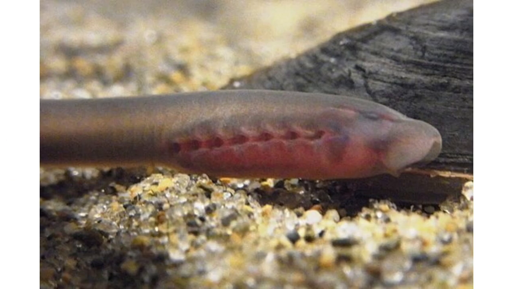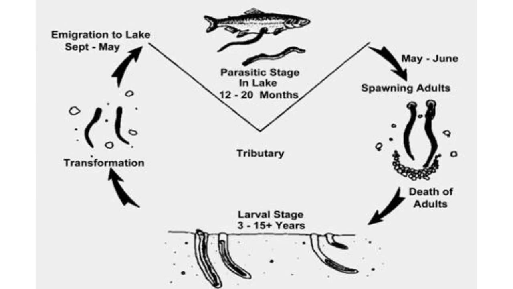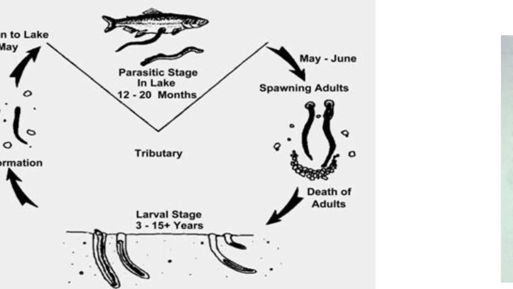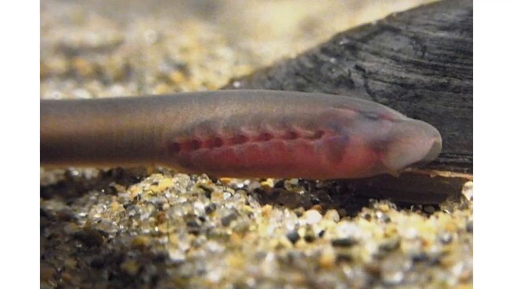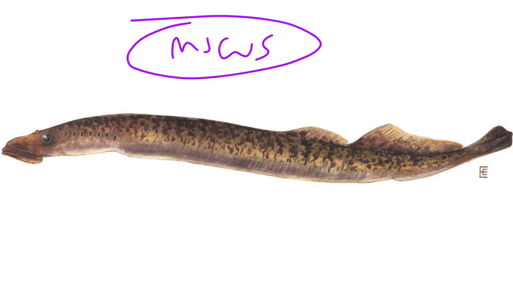So look at it. This is a lamprey. I want to show an image of a lamprey. I don't think I have it here. So this chromatophore that is present in the dermis gives it its characteristic color, and the mucus which is present produces a slimy material, something like a slime, which makes the body slippery.